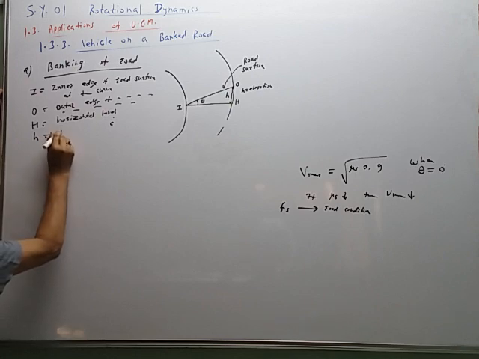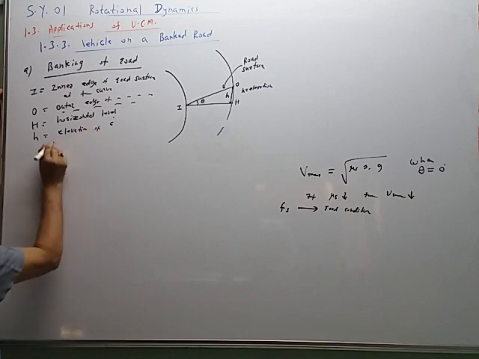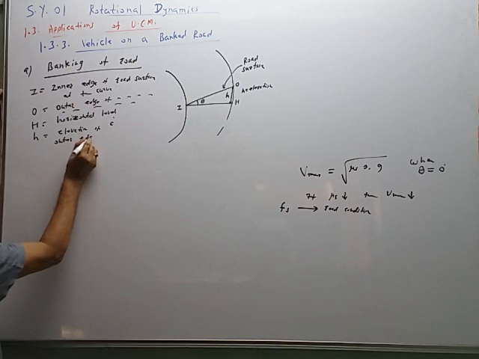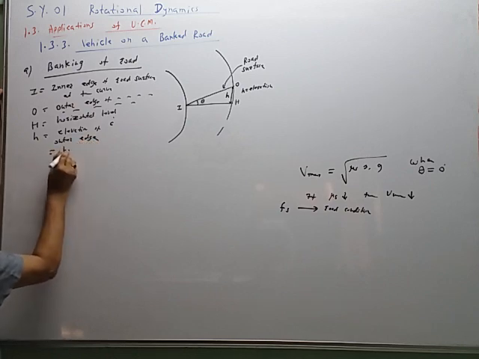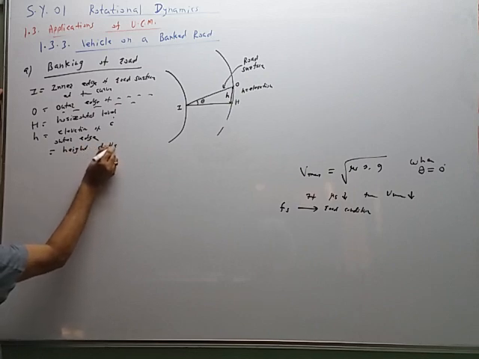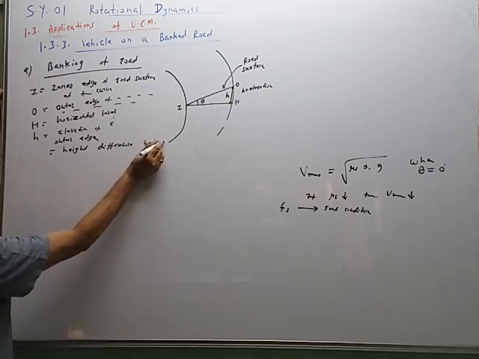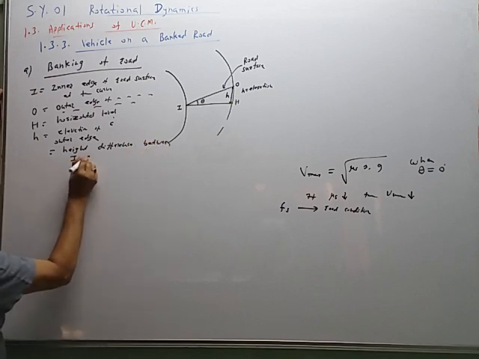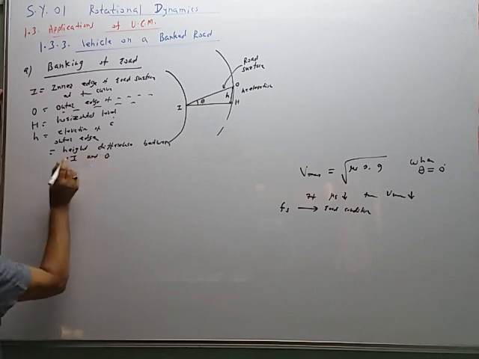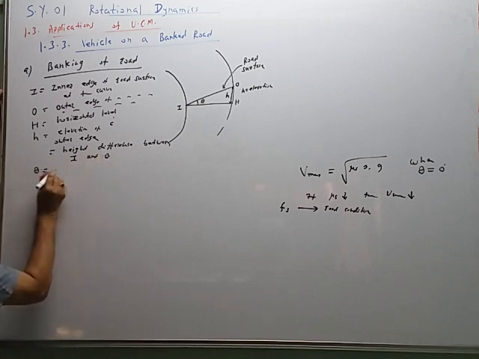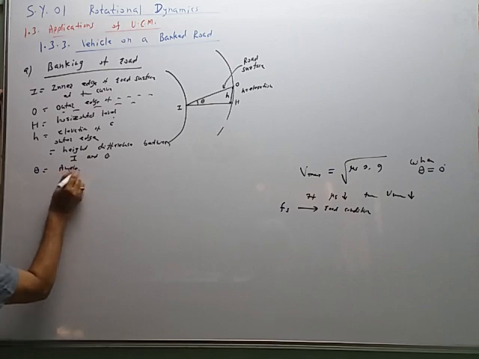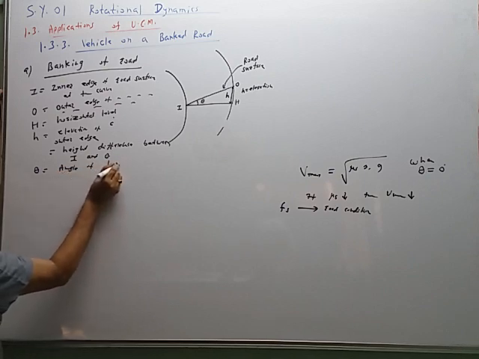Small h is equal to elevation of outer edge, or you can say it is a height difference between I and O. Theta is the angle of banking.